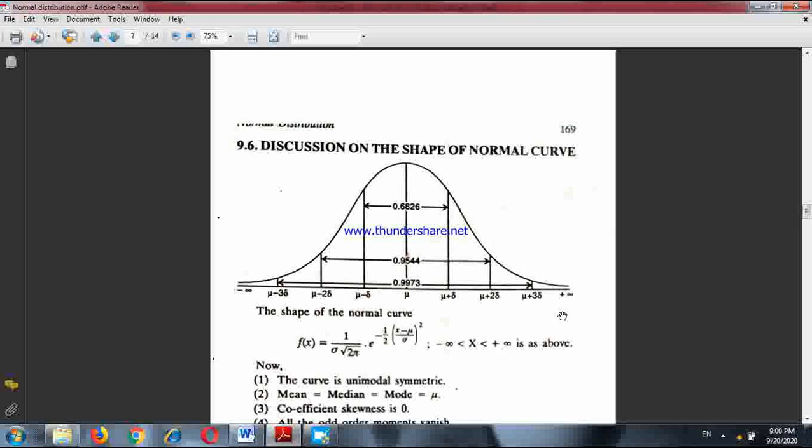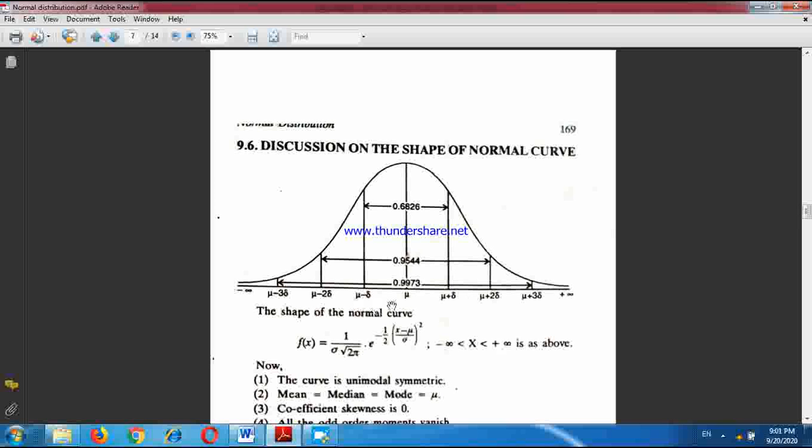For example, the shape of a human face. If you take your photograph and fold it along a vertical line, you will see the two sides coincide. So this is a bell-shaped distribution, that means a symmetric distribution with maximum ordinate. Ordinate means the maximum height, which is at x equals mu. One more thing I tell you, a distribution is said to be symmetric if mean, median and mode fall at the same point. So for normal distribution, mean equals median equals mode. So mean equals mu, median is also mu, and mode is also mu.